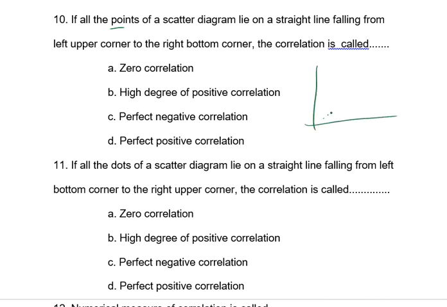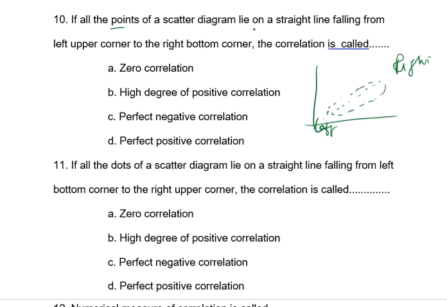All the dots are coming from the left side to the right side corner, right? If it moves like this, then the correlation is called which type of correlation?